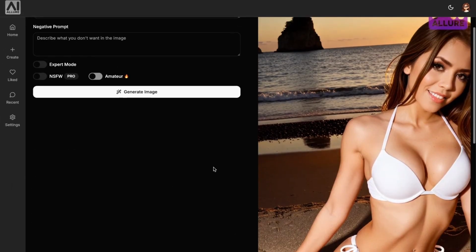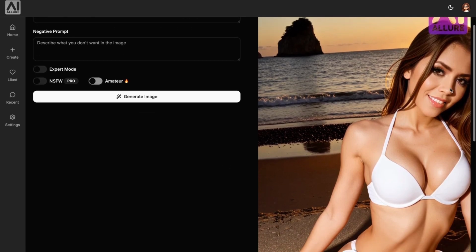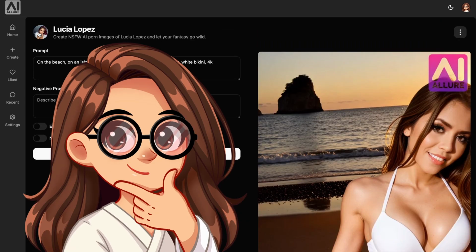All right, so we have our image here. It's pretty much exactly what we asked for: on the beach, on an island, sunset, golden hour, outstanding beauty. I would agree with that. Does it look like the character in the profile picture? Maybe not identical, but it's pretty similar.